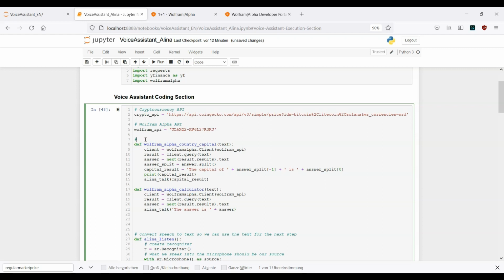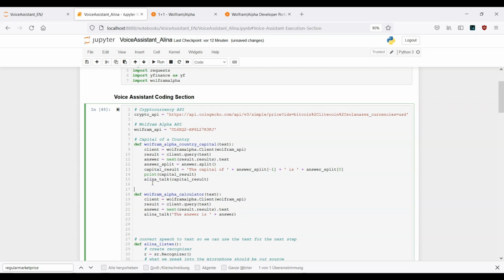And don't forget to provide one comment here, capital of country, and here we have the calculator. This is it. So this is the Wolfram Alpha calculator, and now again we have to define our keywords.